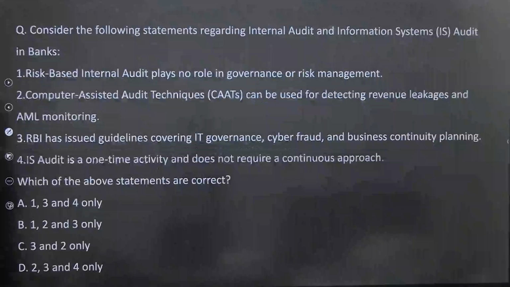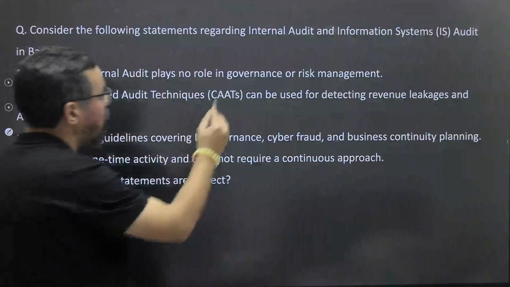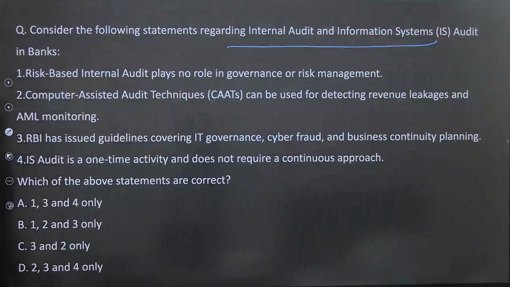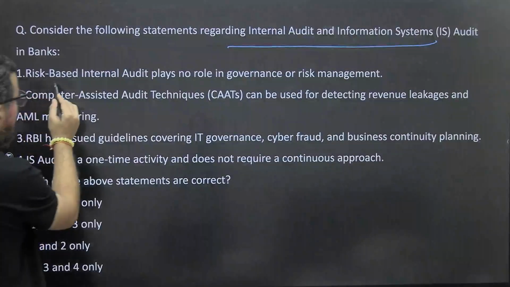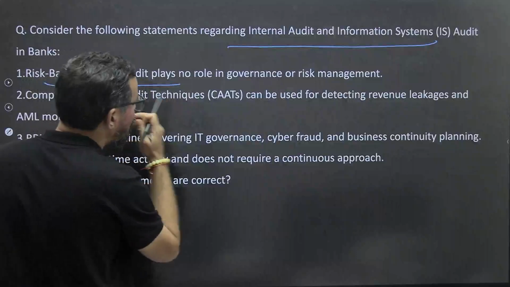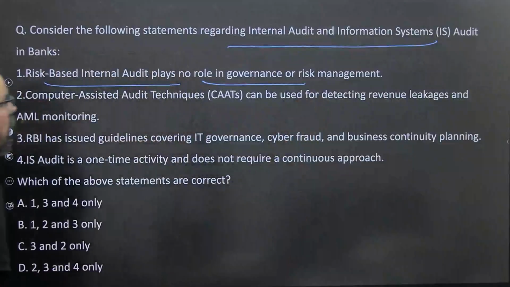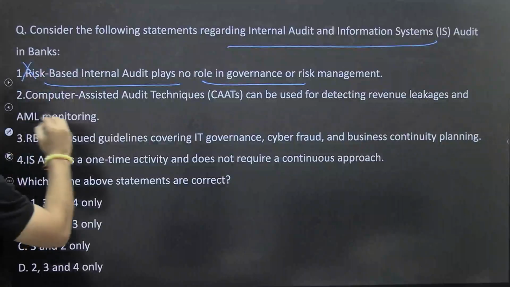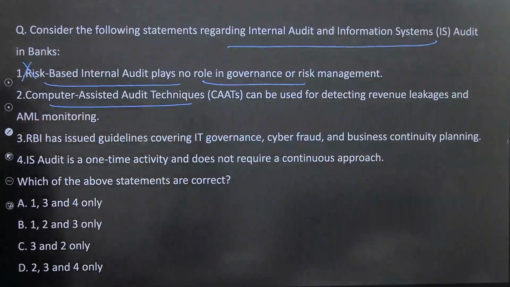Okay. Next one. Another question around internal audit and information system audit, and you have to find out the correct statement. The risk-based internal audit plays no role in governance or risk management. It seems clearly wrong. Computer-assisted audit techniques can be used for detecting revenue leakage and AML monitoring.